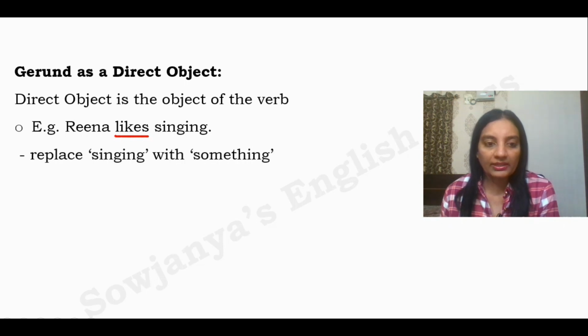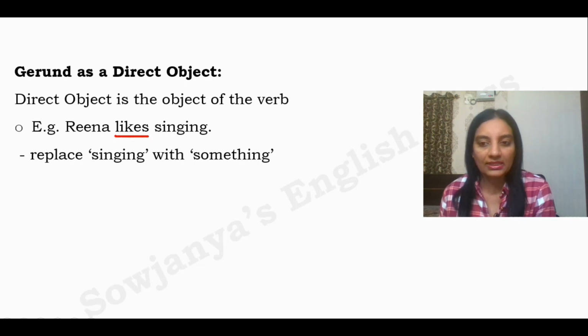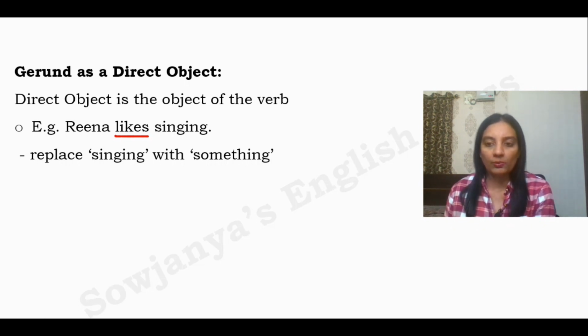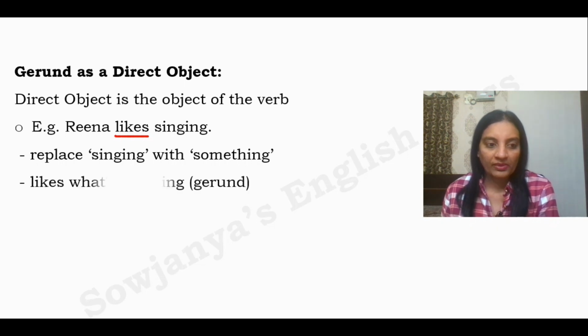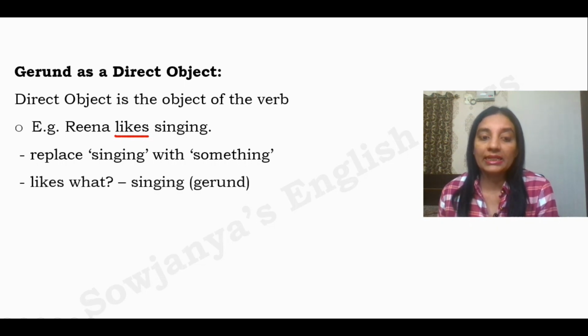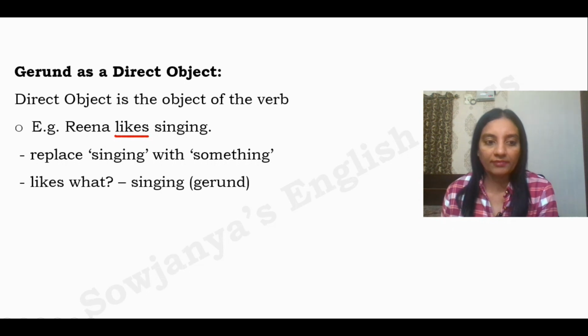So here, if you apply that technique, replace singing with something. Reena likes something. Then it makes sense, right? That singing can be gerund only. It can't be a present participle. Hope you are able to follow this lesson. Reena likes what? Singing. Likes is a finite verb here, so it has an object. So singing serves as an object of the finite verb likes here. Even that way you can check, and it proves that it is a gerund.